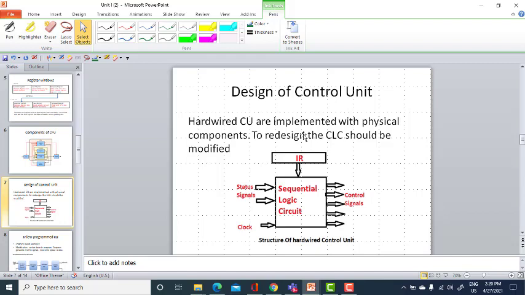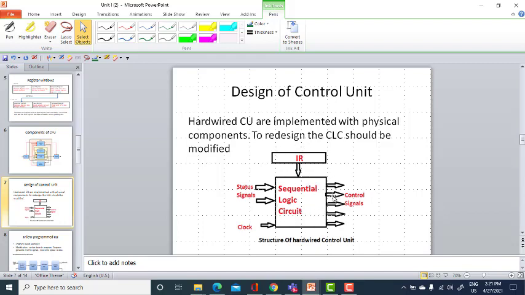What is meant by that? The hardwired control unit is implemented by physical components. You have a combinational logic circuit with memory in the feedback part. Memory is nothing but flip-flops, and a combinational circuit with flip-flops in the feedback part is said to be a sequential circuit. So you have a sequential logic circuit, which is the combination of the CLC and the flip-flops, and you have a status signal, a clock signal, and the instruction register from where your instructions will be fetched, and it is placed in the sequential circuit.